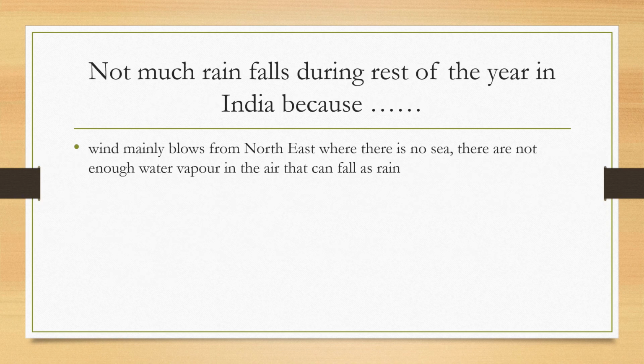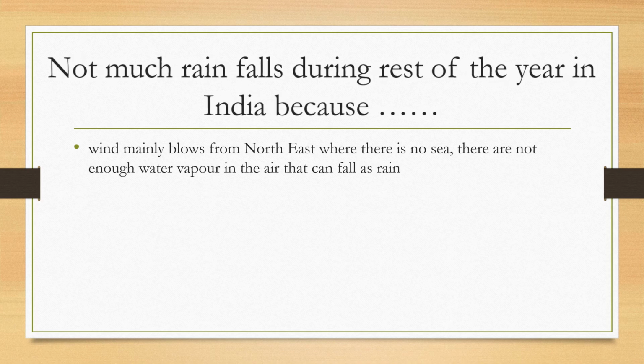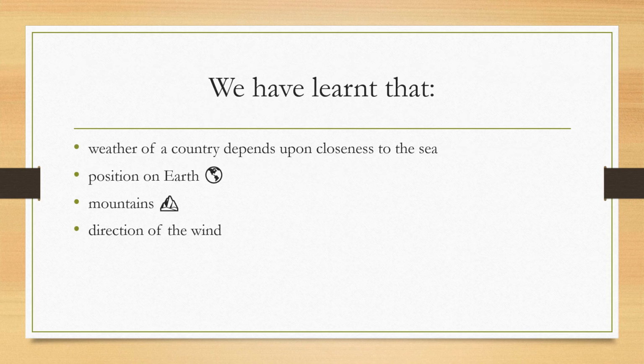Not much rain falls during the rest of the year in India because, yes, wind mainly blows from the northeast where there is no sea. There are not enough water vapors in the air that can fall as rain.